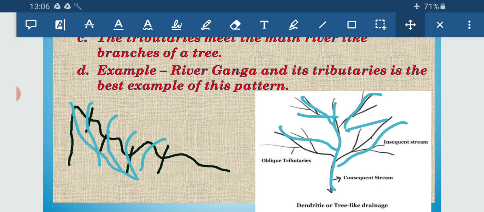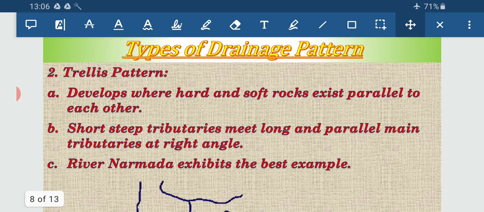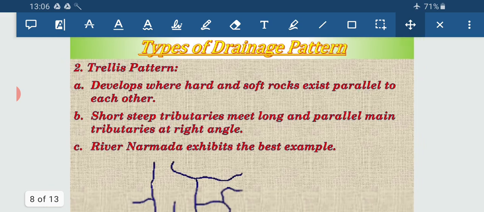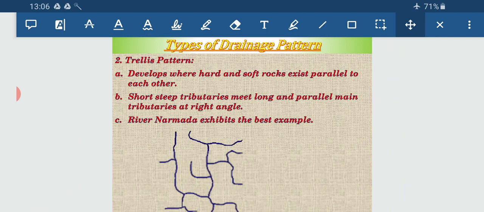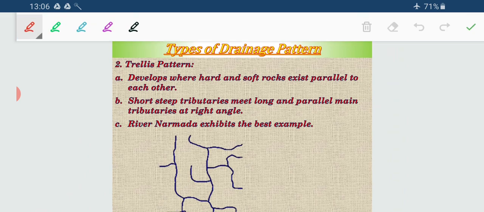Now the next type of drainage pattern is the trellis pattern. It develops where there is an alternate arrangement of hard and soft rocks, and they lie parallel to each other.